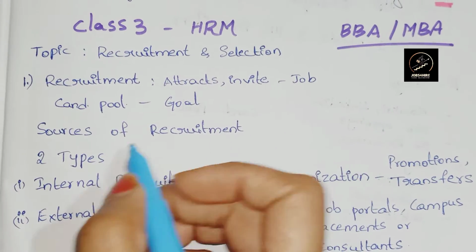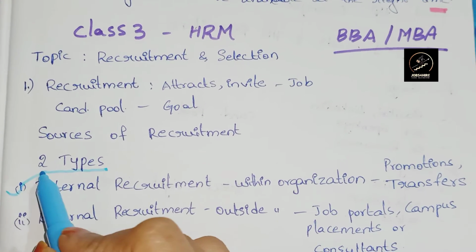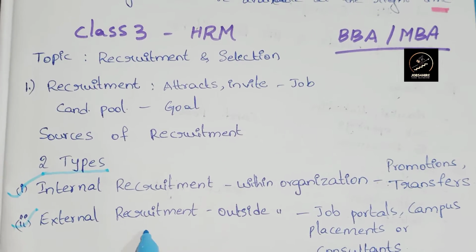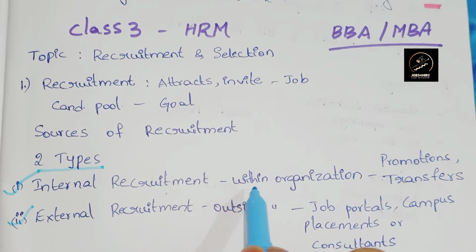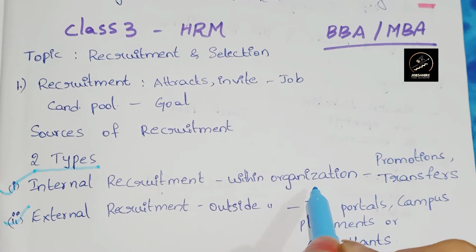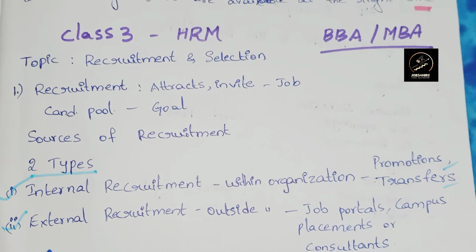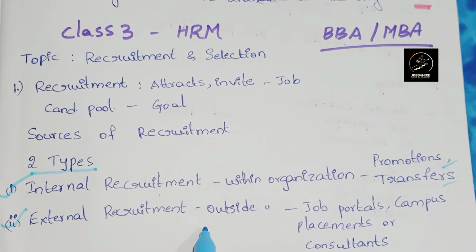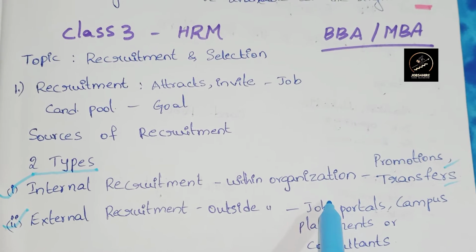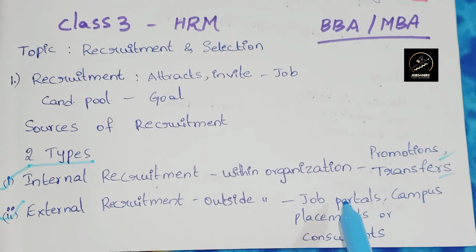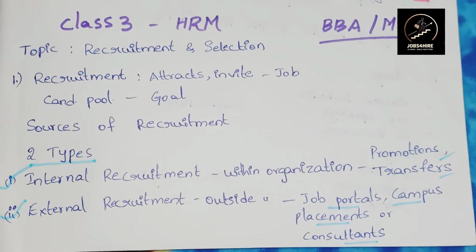Sources of recruitment. There are two types of recruitment: internal recruitment and external recruitment. Internal recruitment means hiring within the organization, for example, promotions, transfers. External recruitment means hiring from outside the organization, which means job portals, campus placements, or consultants.